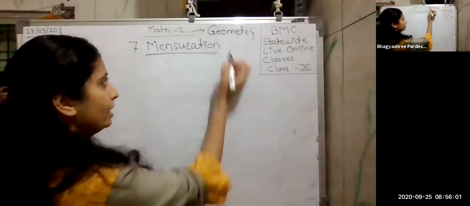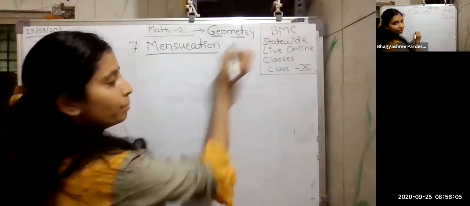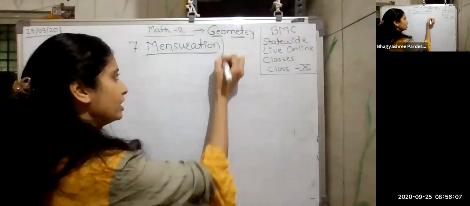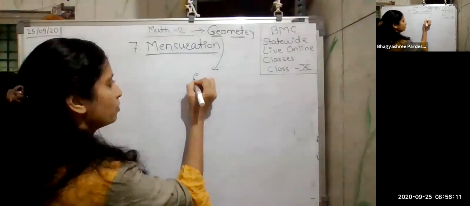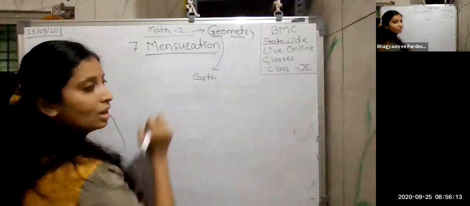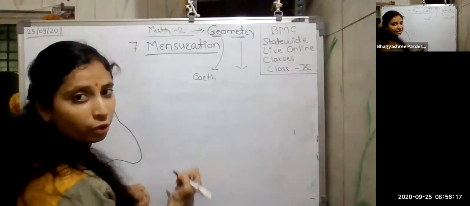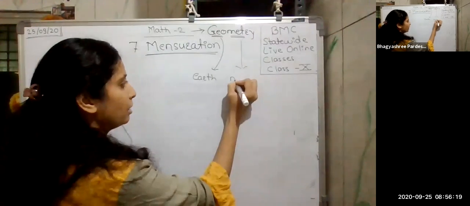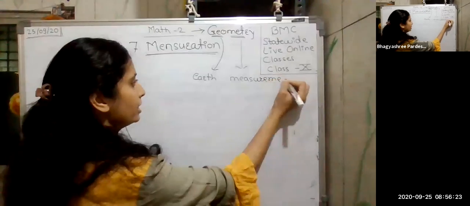So what is geometry? I am simply splitting this word: geo and metry. Why am I starting with this? Because we must know the basics of what we are learning here. The meaning of geo is simply earth. And metry, all of you can easily say that metry is nothing but measurement. So the meaning of metry is measurement.